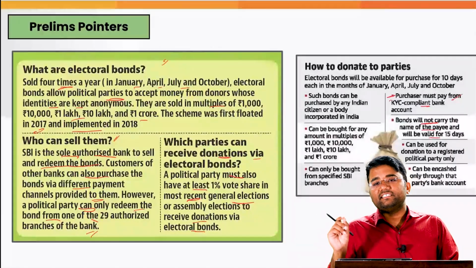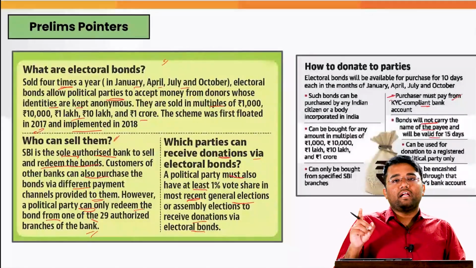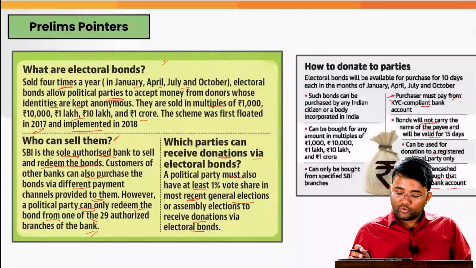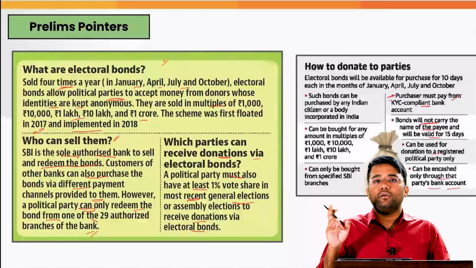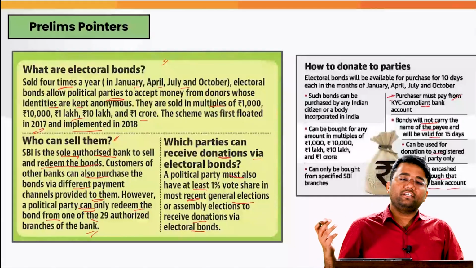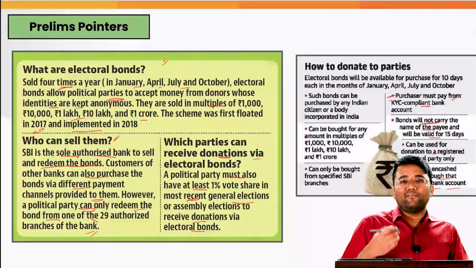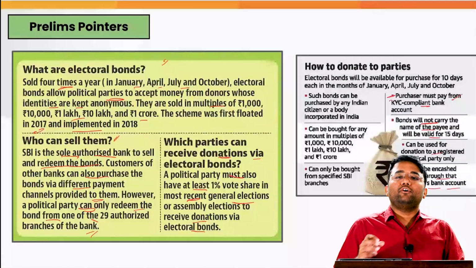Within that period itself they have to be submitted to the account of the political parties, and they can be encashed only through that party's bank account and used for donation to a registered political party only. Non-registered political parties cannot take benefit of these electoral bonds. But due to lack of transparency, this was struck down by the Supreme Court.